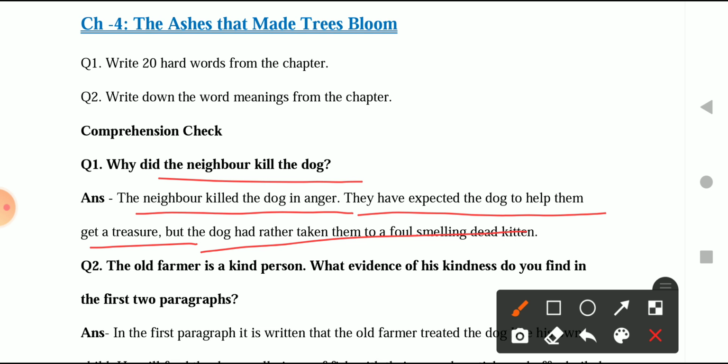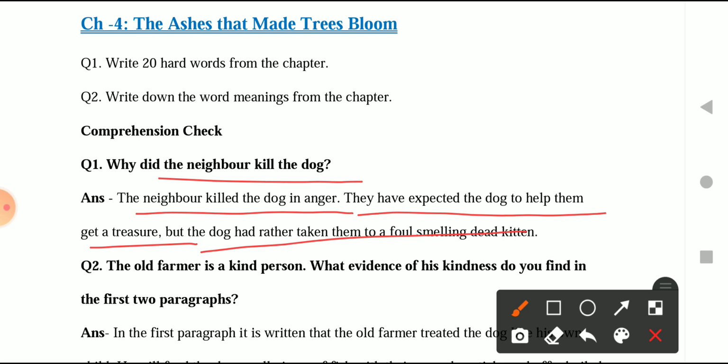So they were very greedy, and in that greed they wanted the dog to find the same treasure for them also, right? That was the reason they somehow managed to invite the dog inside their house, to impress the dog, and then after that they wanted the dog to find the treasure for them.